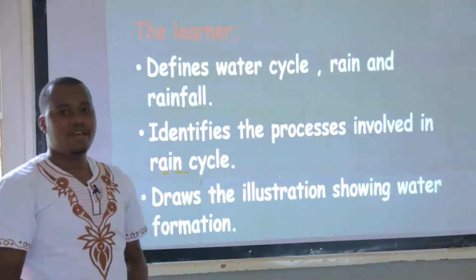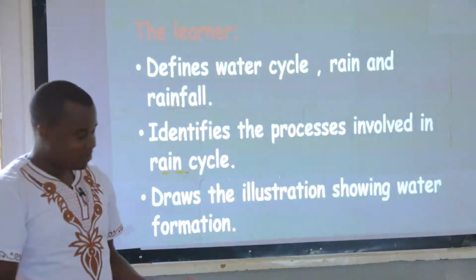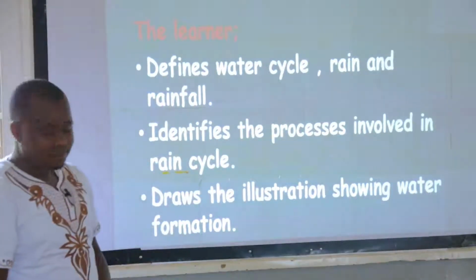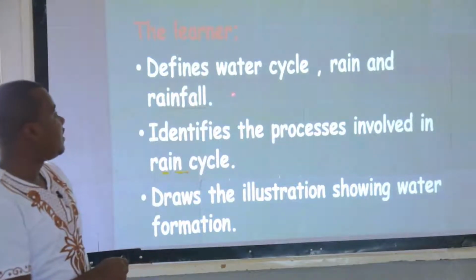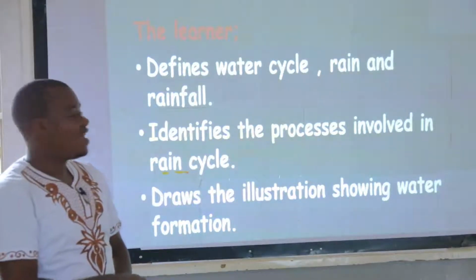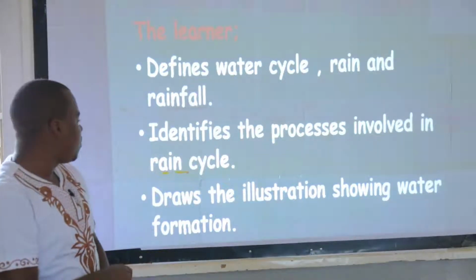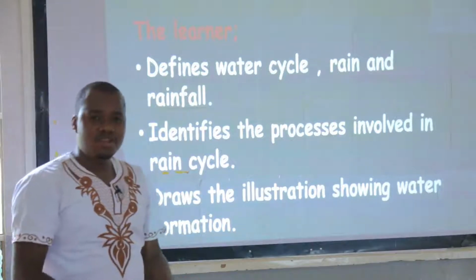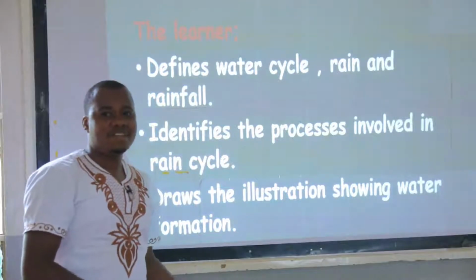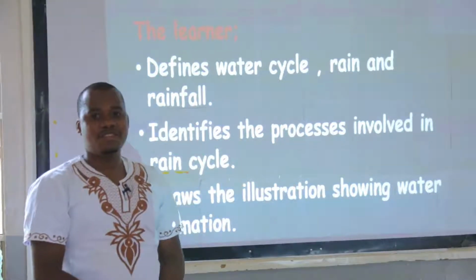You have everything there. You have your books, your pencil, your pen, and everything. So in our lesson for today, this is what I expect. I expect you to define the term water cycle, to define rain and rainfall. Then after that, we are going to identify the processes involved in the rain cycle. Then lastly, we are going to draw the illustration showing the rain cycle or rain formation. So I hope you are very ready and prepared to go through this lesson very quickly.